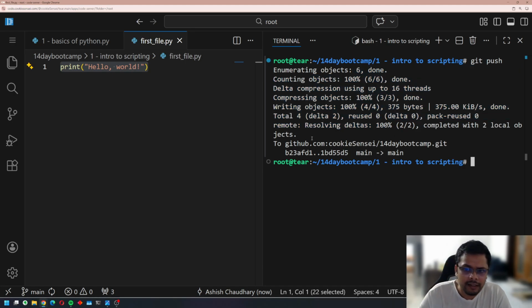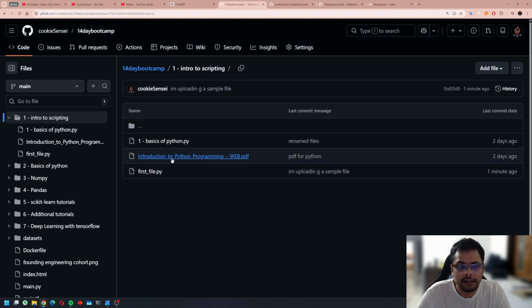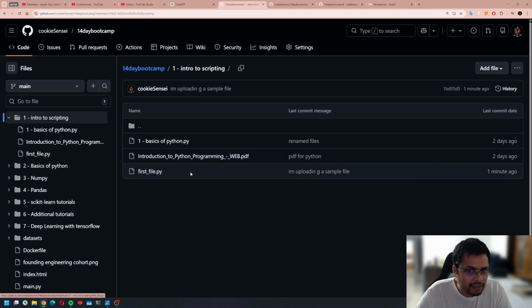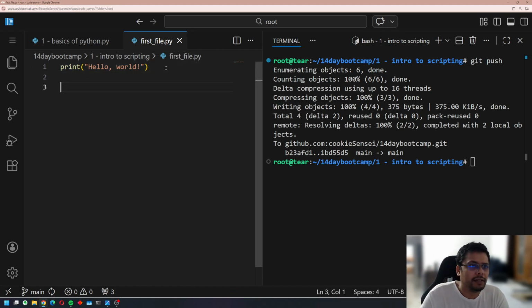Now it's saying enumerating, compression, writing, resolving delta to GitHub. I have pushed this repo. So now if I go to my GitHub and refresh the page, you will see the first file over here, and here's the commit message: I am uploading a sample file.